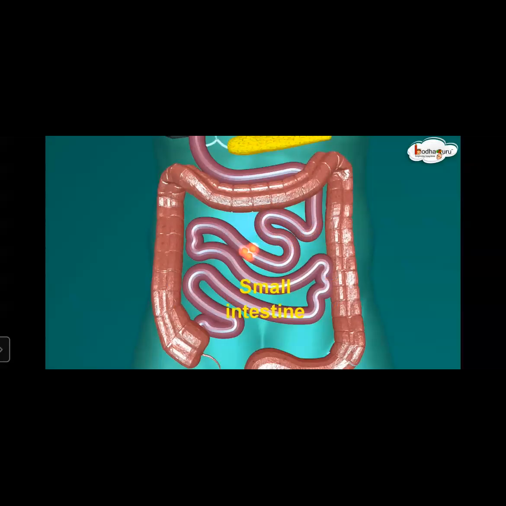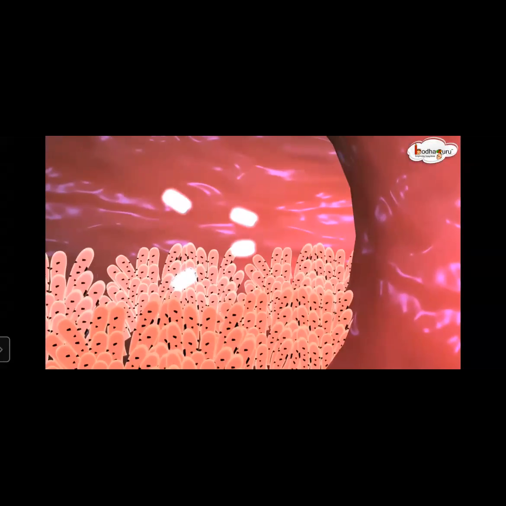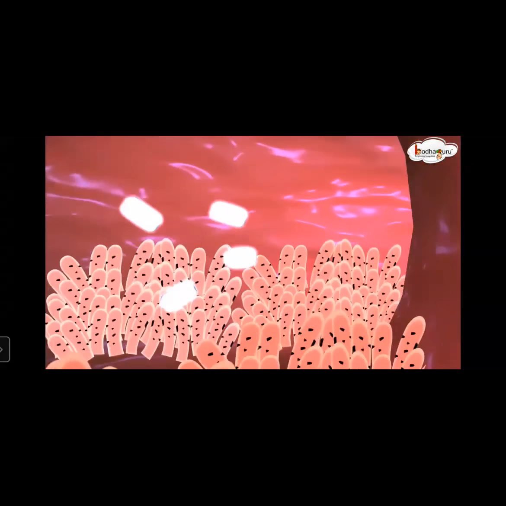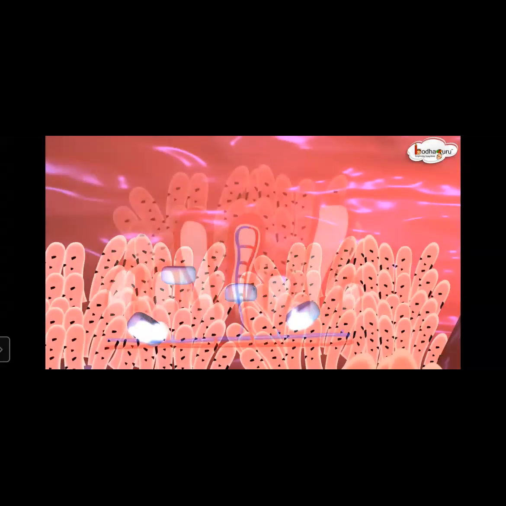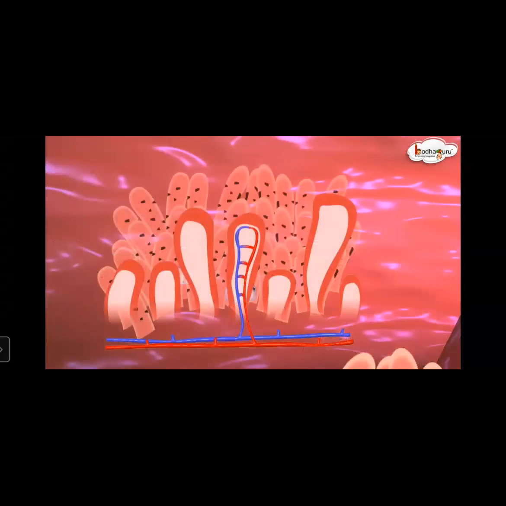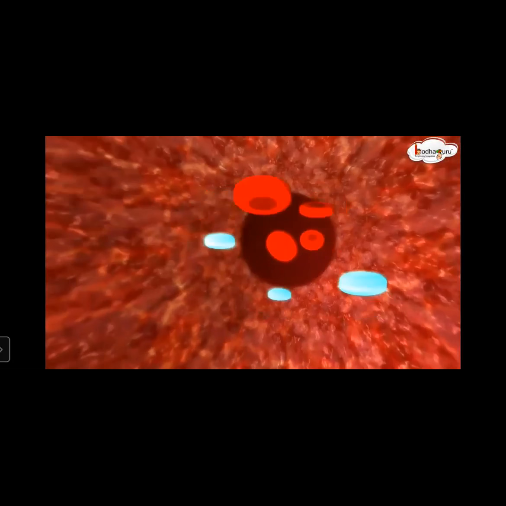In the small intestine, complete digestion of food occurs. And this is the villi. As we know, the walls of the small intestine have finger-like projections, and these finger-like projections are called villi. The villi are shown in the figure, and this is the finger-like structure.